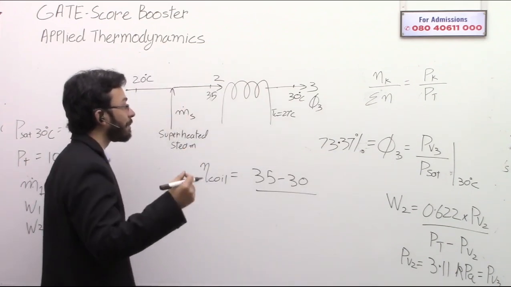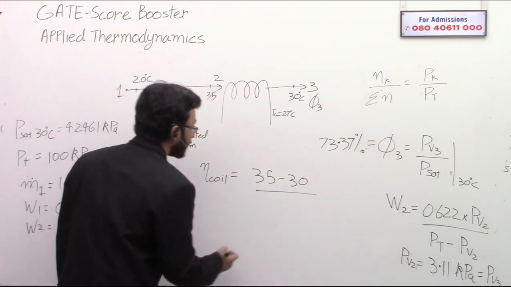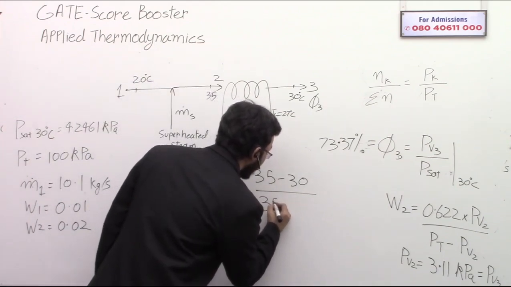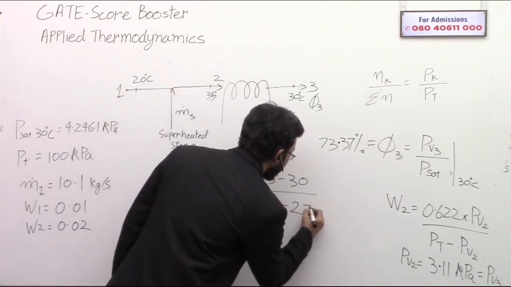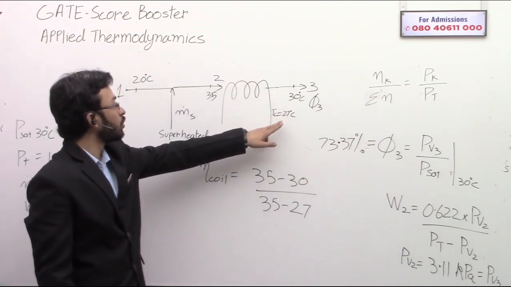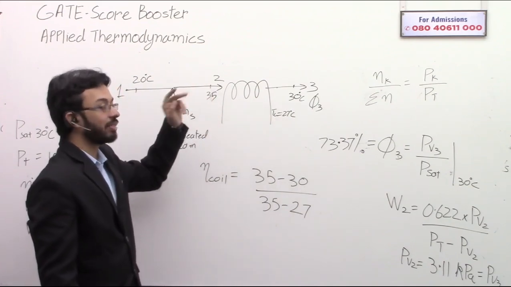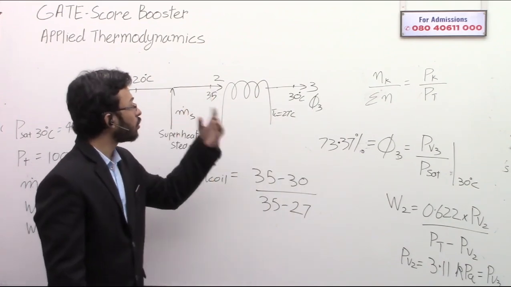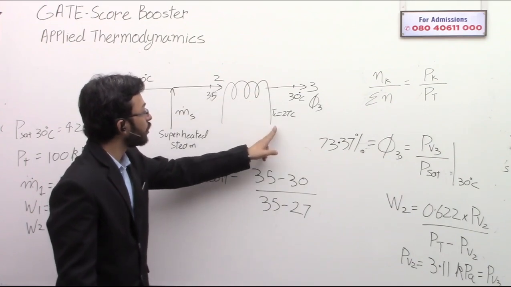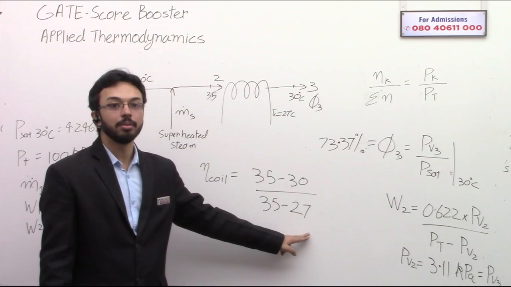But what could be the maximum temperature drop? The maximum temperature drop could be 35 minus 27. If the air at 35 degrees Celsius could be cooled to the temperature of the cooling coil, that is the maximum possible cooling achievable.